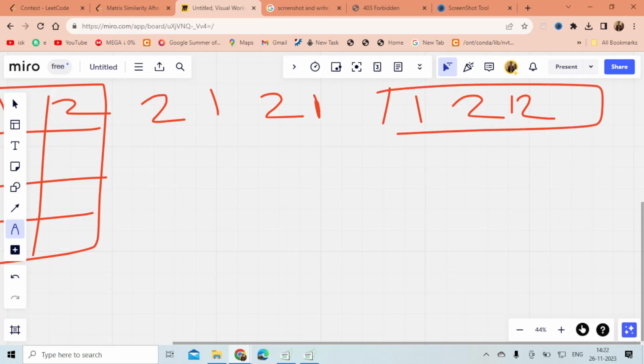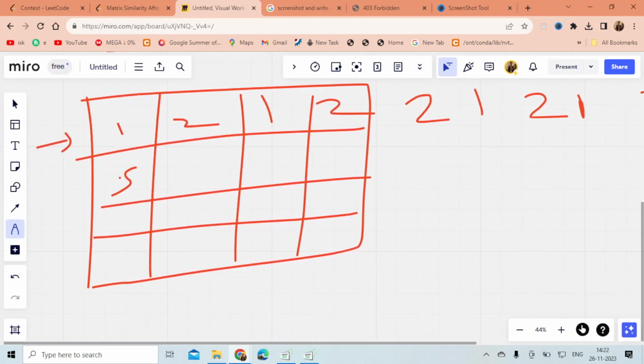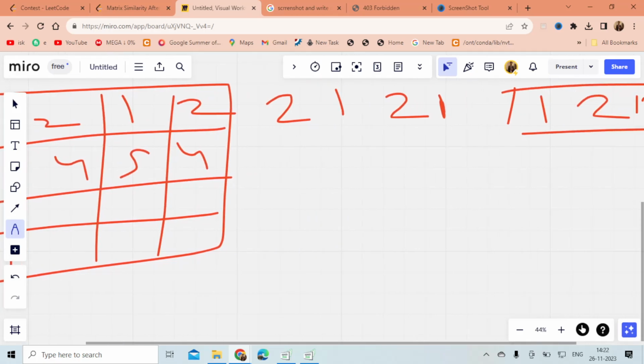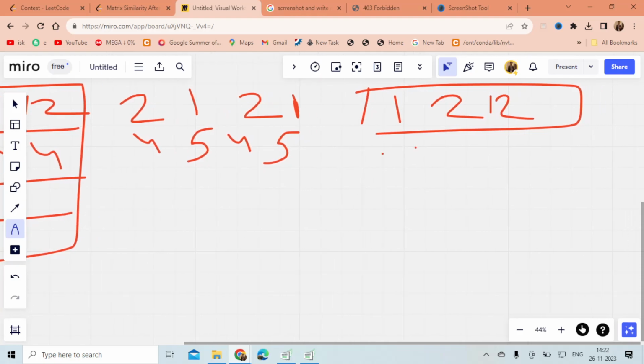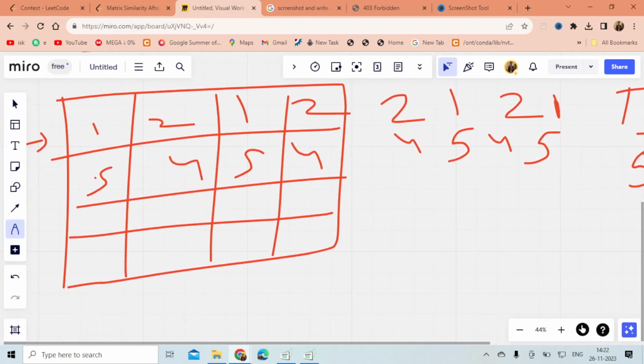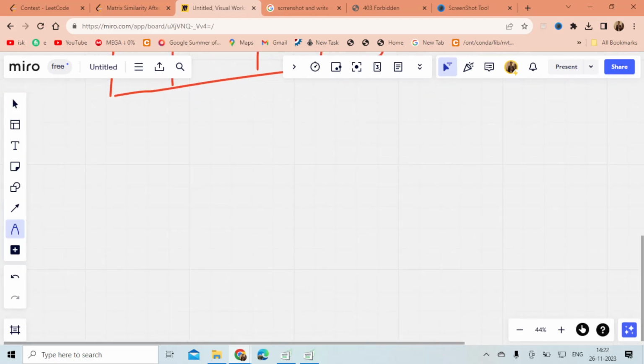And let's say 5 4 5 4. If I perform a right shift here, it will become 4 5 4 5, and if I perform a right shift again, it will become 5 4 5 4. So this is what we have to do, and we have to tell whether it is possible.